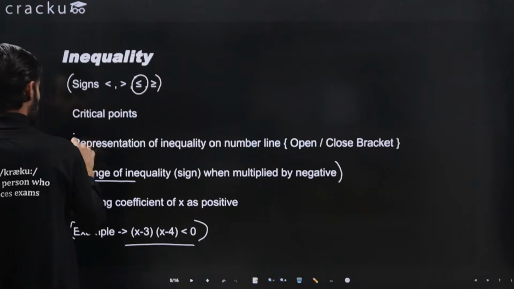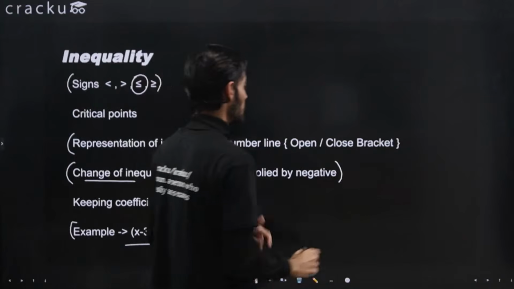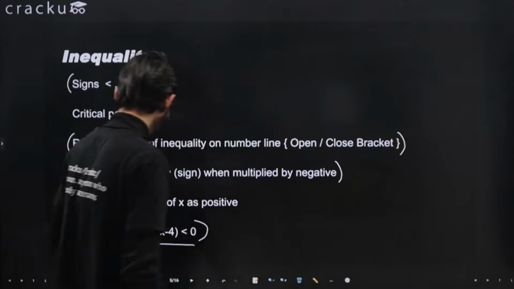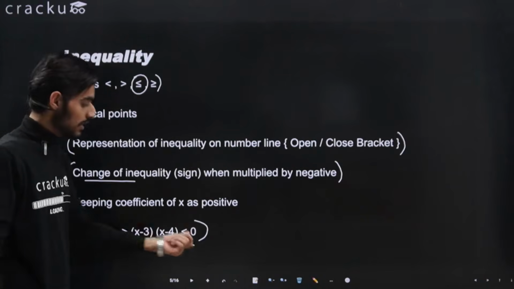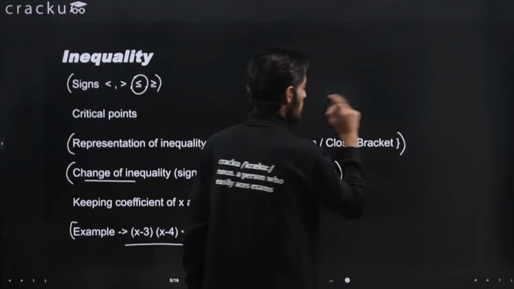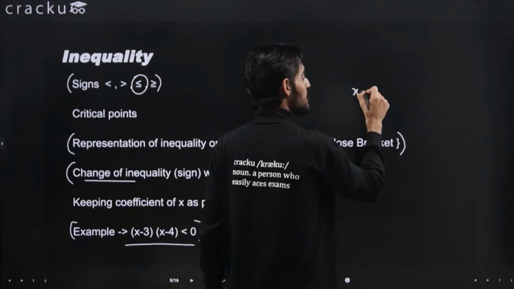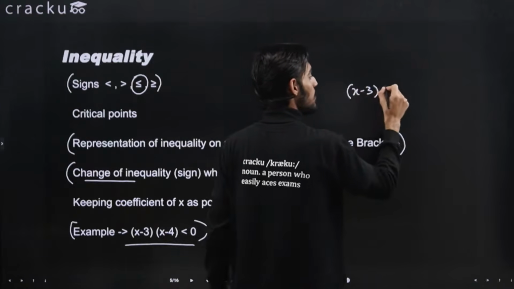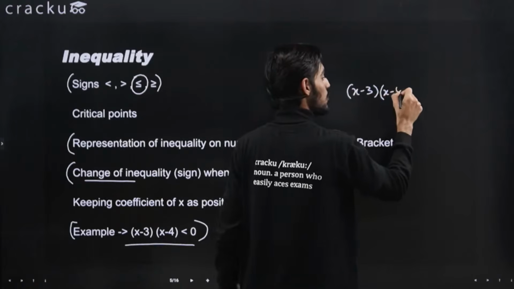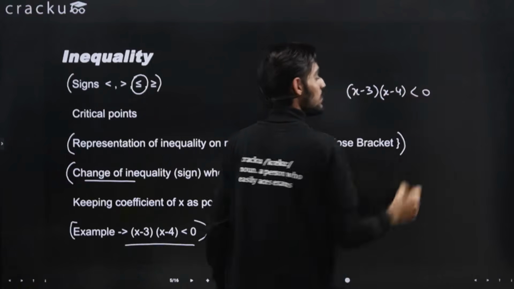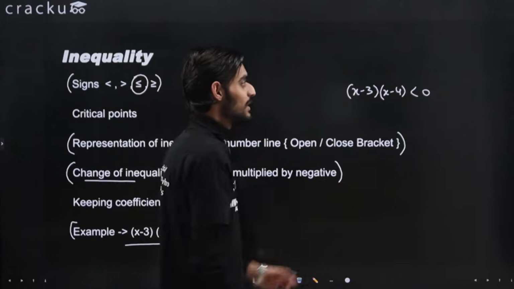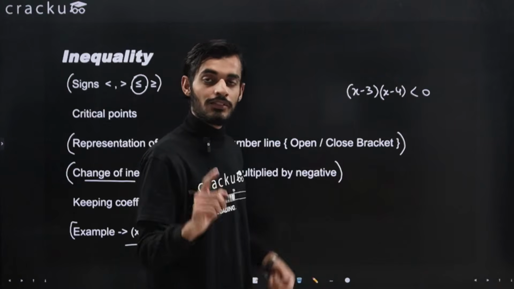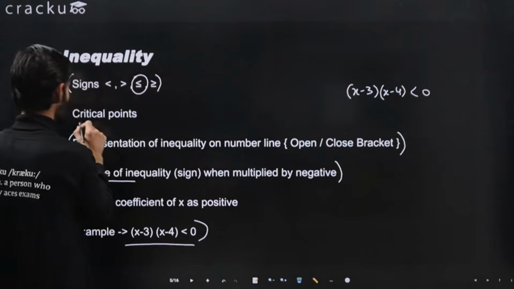Now let's look at the representation of inequality on the number line. Again, taking the example that I took here, x minus 3 multiplied by x minus 4 is less than 0. If we want to represent this on the number line, the first step would be to find the critical points.